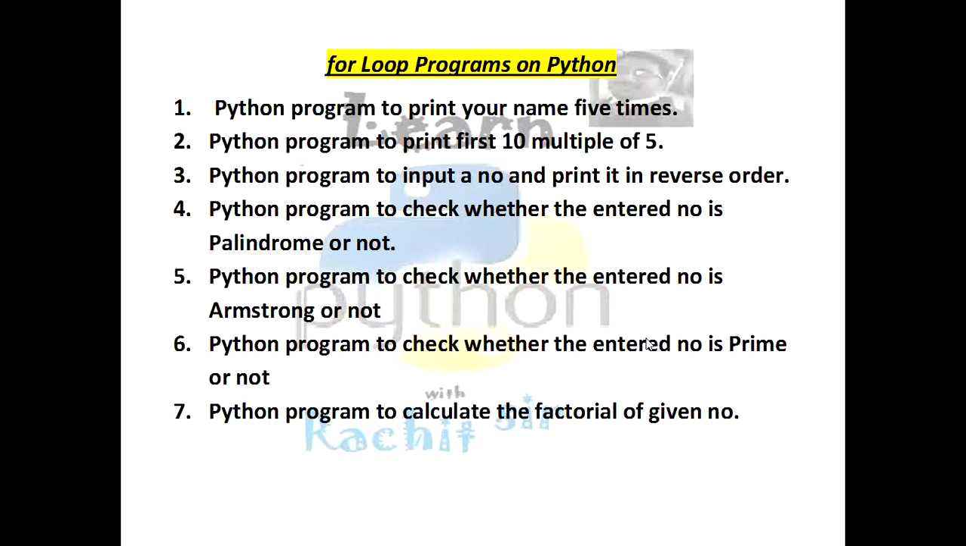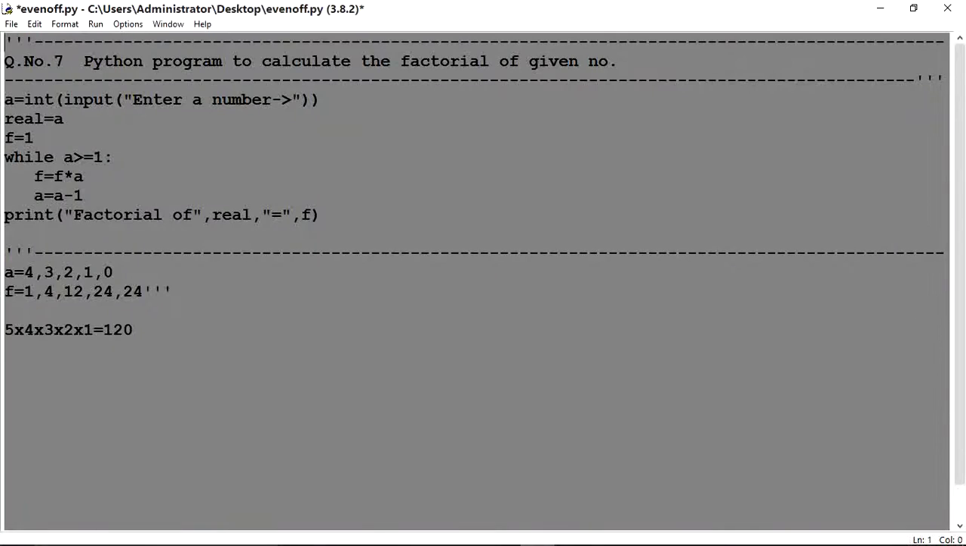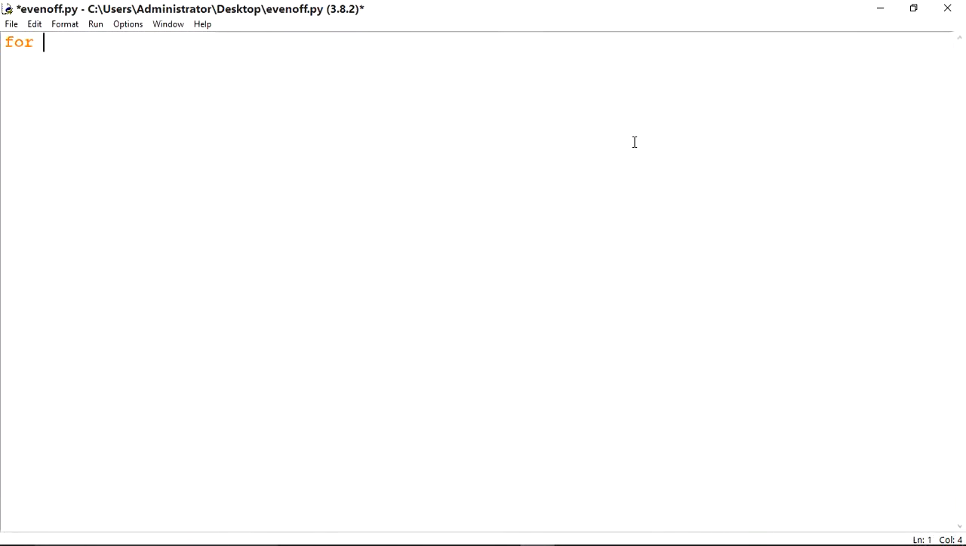So the same programs that we completed in while loop, we will do with the help of for loop. First program, Python program to print your name 5 times. Only one program I am doing for you. For it you will write for i in range 1 to 5, then print your name.